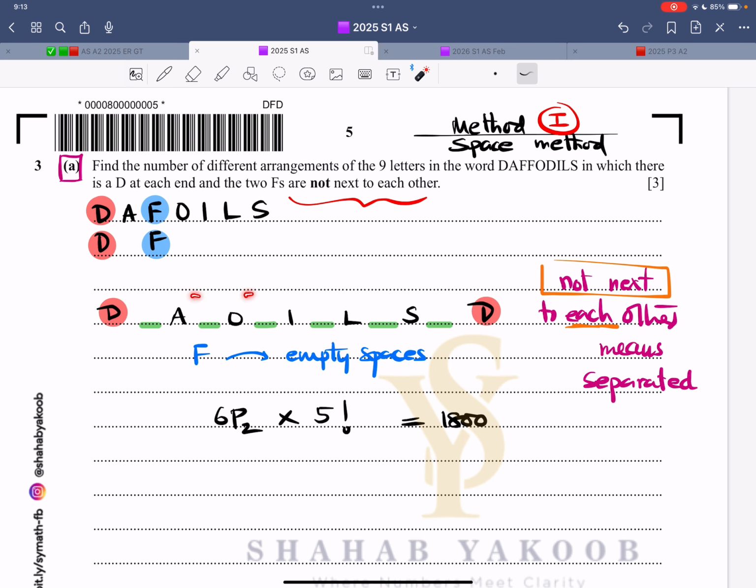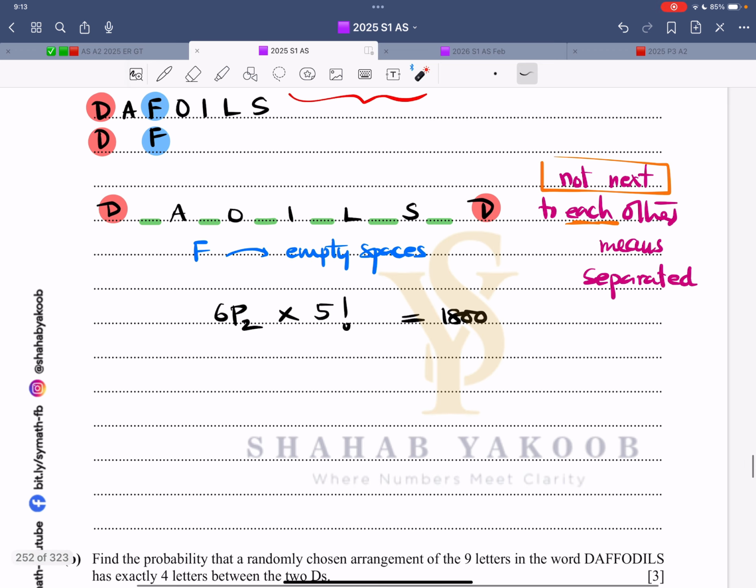So 1, 2, 3, 4, 5. That means there are 6 possible spaces. You have to fit F in these 2 spaces. So this is 6P2 into 5 factorial. And now, yes, there is one thing that you need to consider. That is 6P2 divided by 2 factorial. The 2 factorial is technically for the Fs. So this is for the 2 Fs.